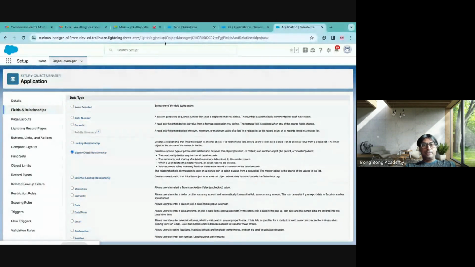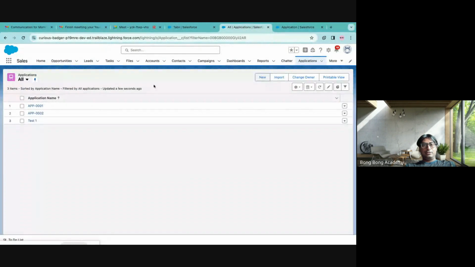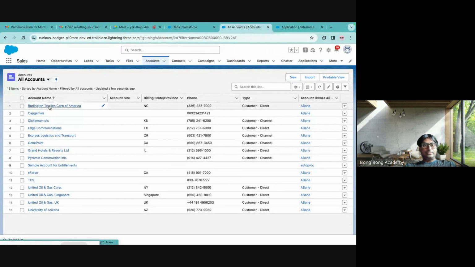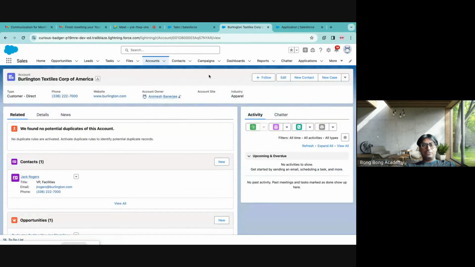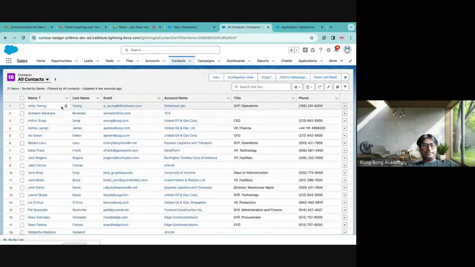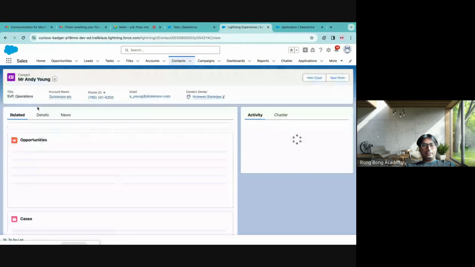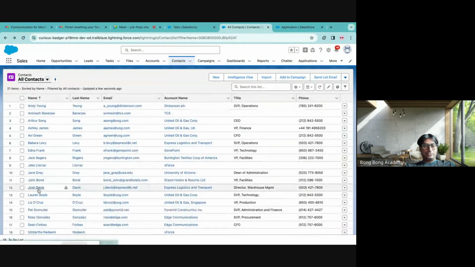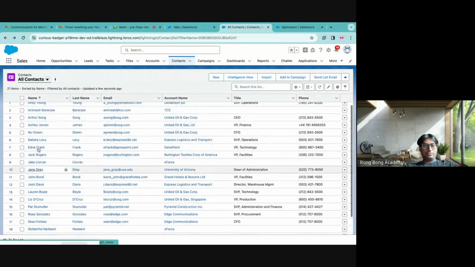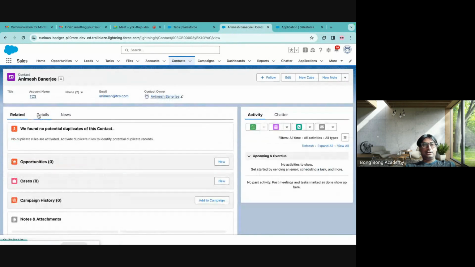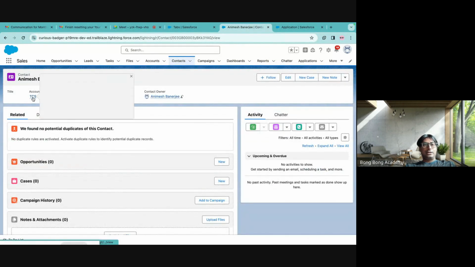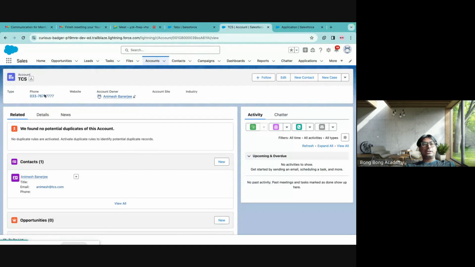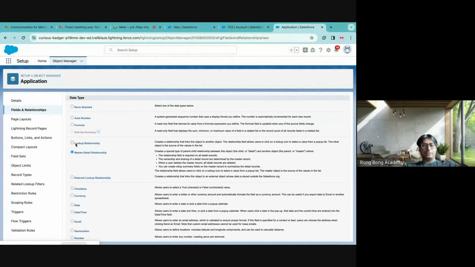What is a relationship field? Things which you can click, like in contacts, we created Shobhanjit Ghosh, right? What contact did we create? On the image page. Yes, this is the contact I created. This account name is there, and I can click on this. If it is a clickable thing, most probably it is a lookup or a master detail relationship. This kind of field.